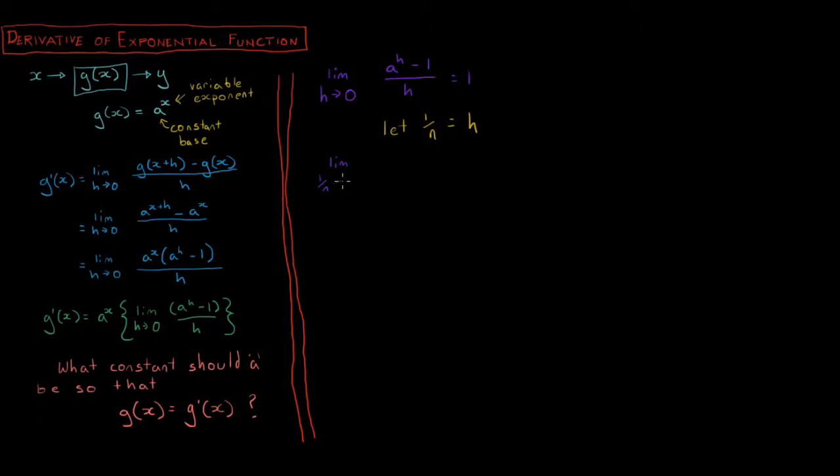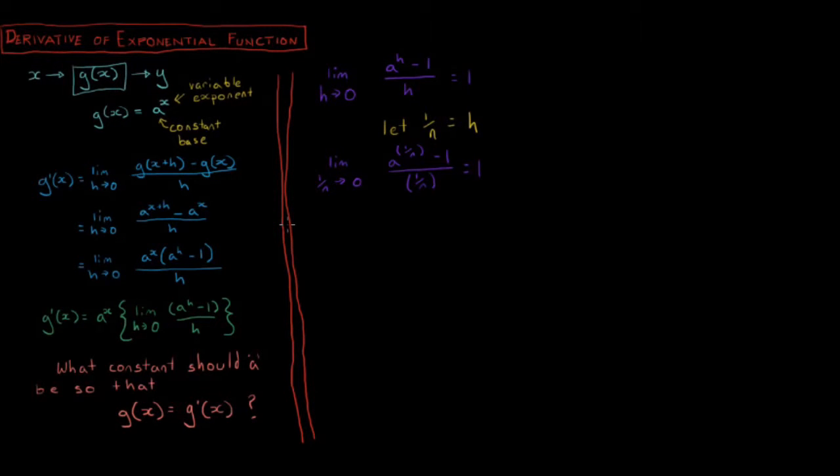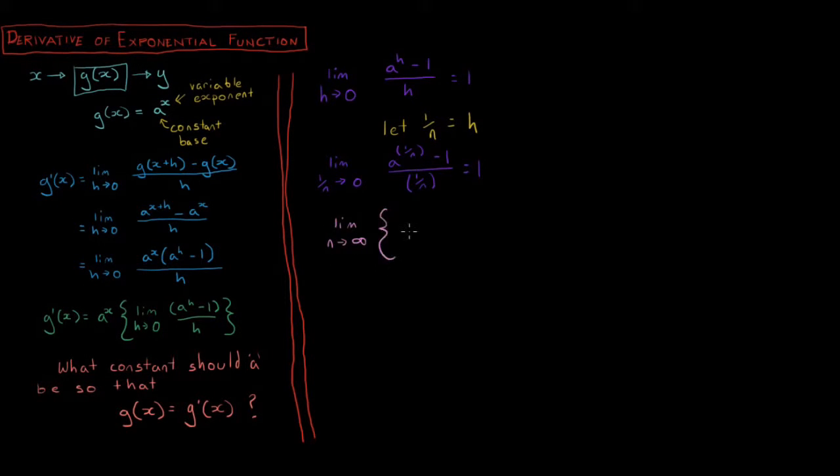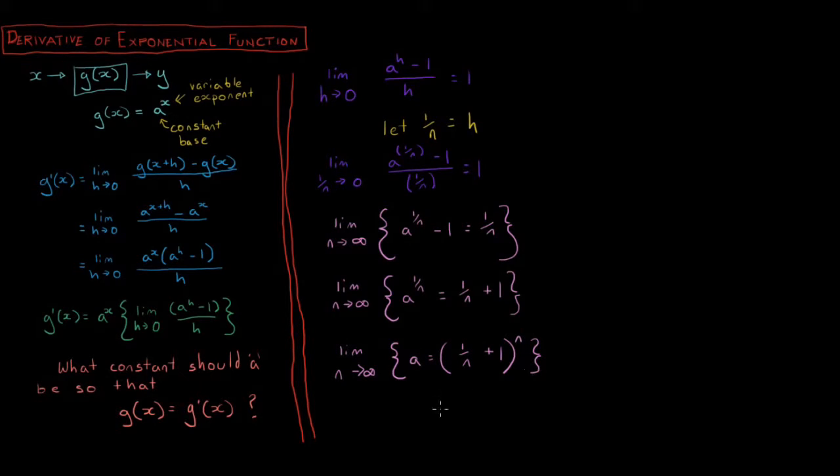Let 1 over n equal h, so that we have the limit of 1 over n going to 0 of a to the 1 over n minus 1 over 1 over n equal to 1. Note that the statement 1 over n going to 0 is the same as n going to infinity, and multiply both sides of the equality by 1 over n. Add 1 to both sides of the equality, then raise both sides to the power of n. a is equal to the limit as n approaches infinity of 1 plus 1 over n raised to the nth power, which is our definition of Euler's number.